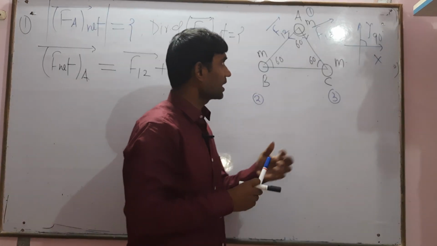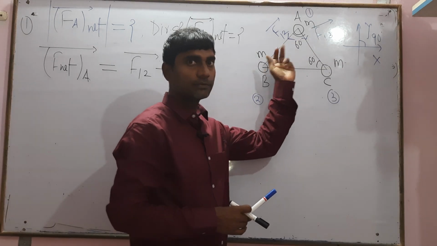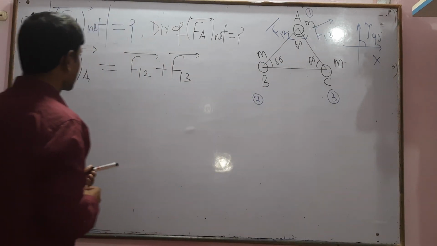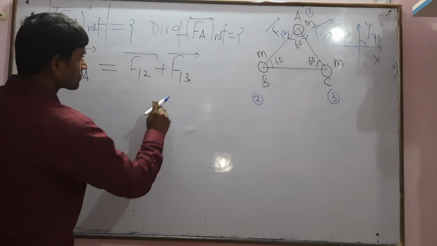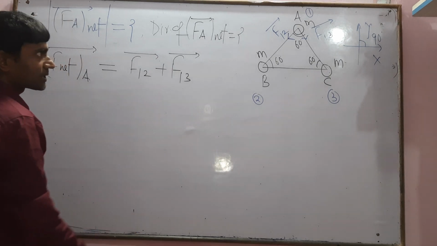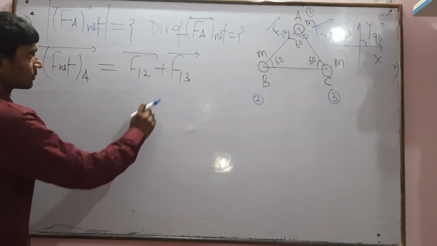We want to discuss F12 vector plus F13 vector.